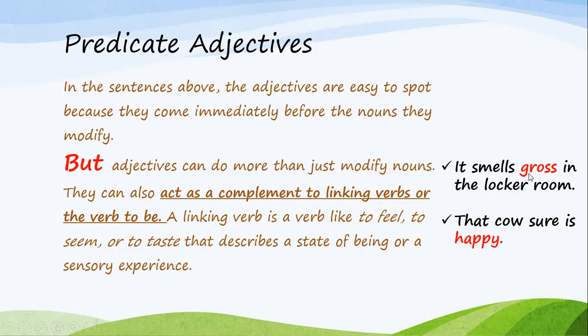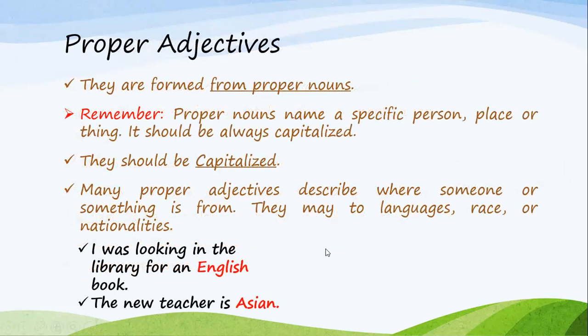So these are called predicate adjectives. Predicate adjectives can do more than just modify the nouns. They can act as a complement to the linking verbs or to the verb to be. So they complete them by describing them.